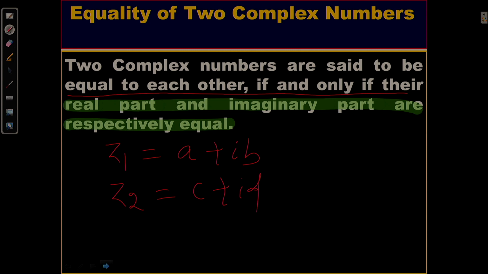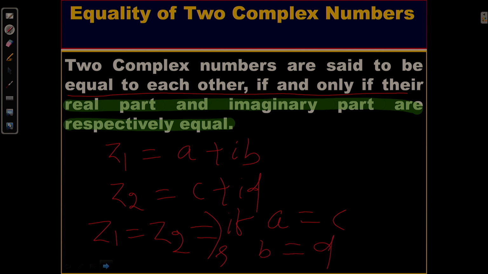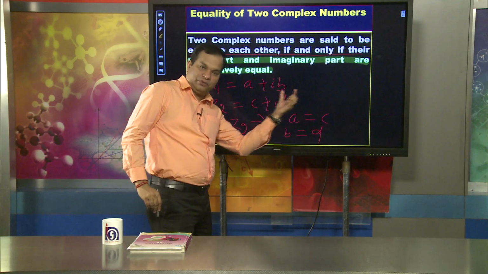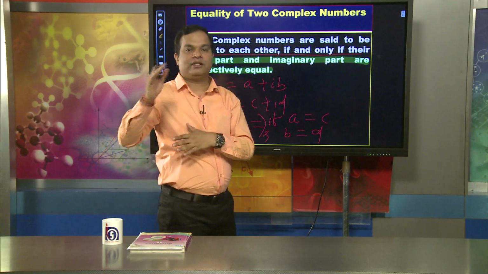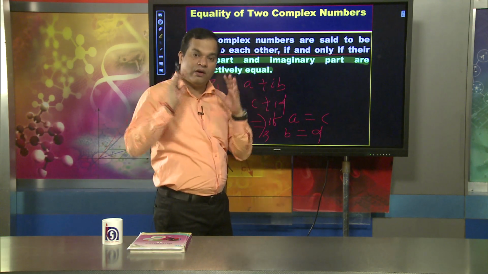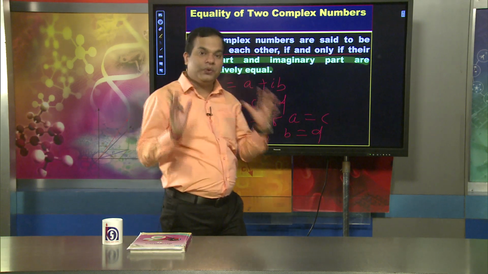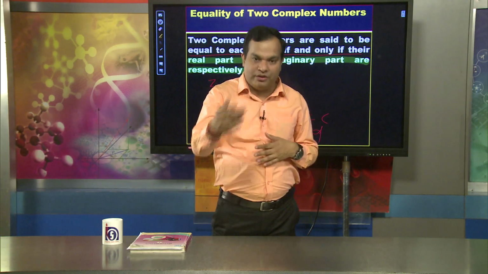We say z1 equal to z2 if a equal to c and b equal to d. That means the corresponding real parts should be equal and the corresponding imaginary parts should be equal. Then only we can say the two complex numbers are equal.